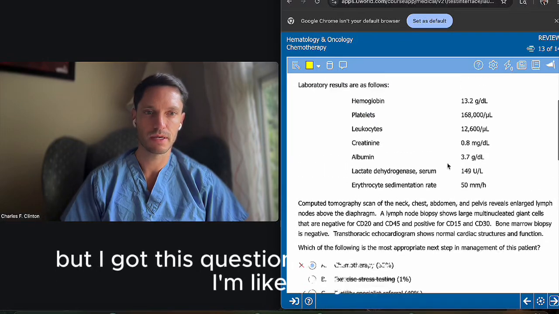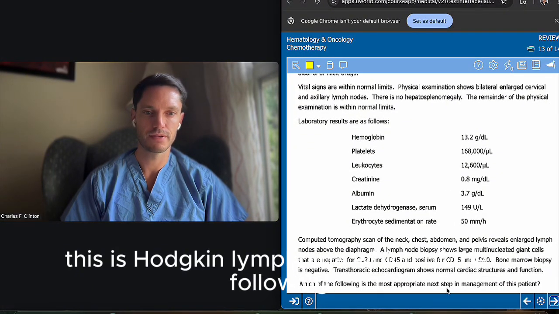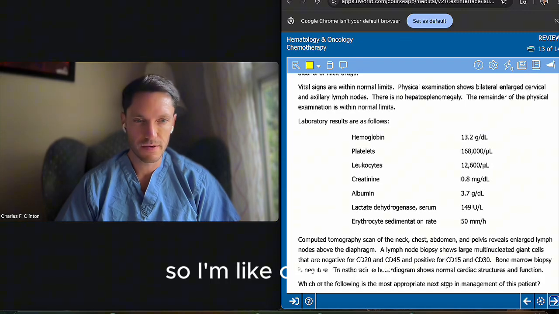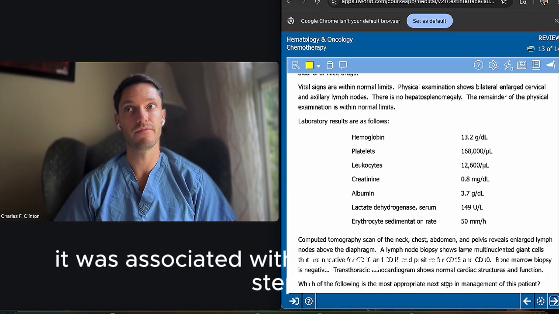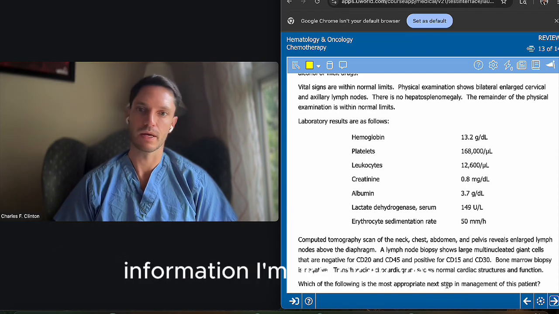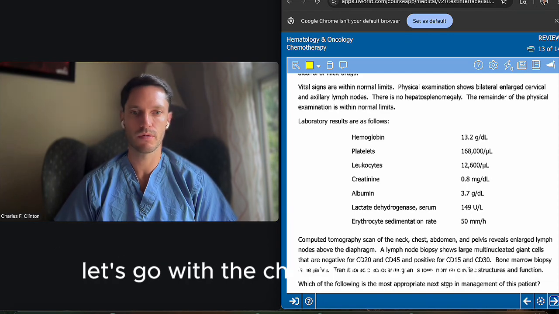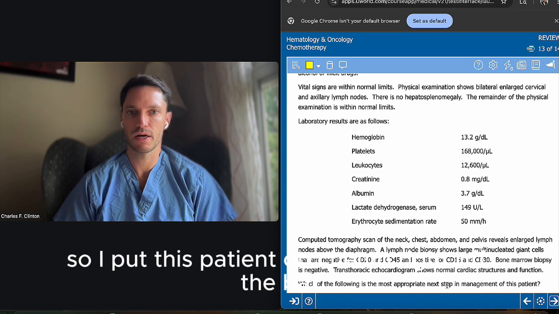But I got this question incorrect because I'm like, okay, this is Hodgkin's lymphoma. Which of the following is the most appropriate next step in management? So I'm like, okay, CD15, CD30. I thought, was that Hodgkin's? So I thought it was associated with my vague recall of step one information. And I'm like, okay, yes, this responds well to chemo. Let's go with the chemo immediately. So I put this patient on chemo right off the bat.